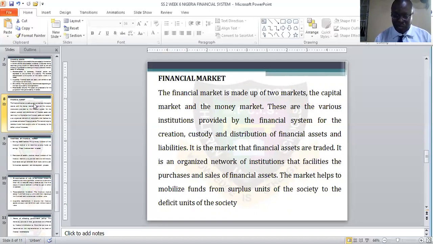It's also an organized network of institutions that facilitate the purchase and sales of financial assets. So they also allow buying and selling of financial assets in this market. The market helps to mobilize funds from the surplus units of the society to the deficit units of the society. So the surplus units of society, the market helps them to provide enough funds to the deficit units of the society. Deficit simply means loss, and surplus means profit.